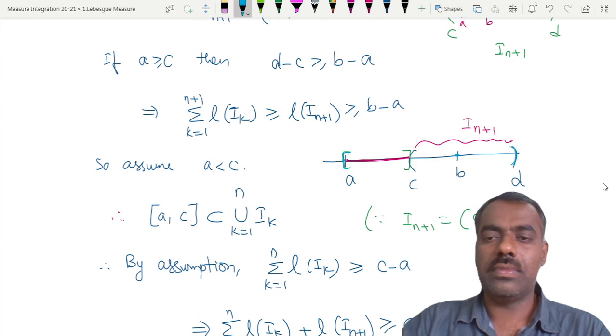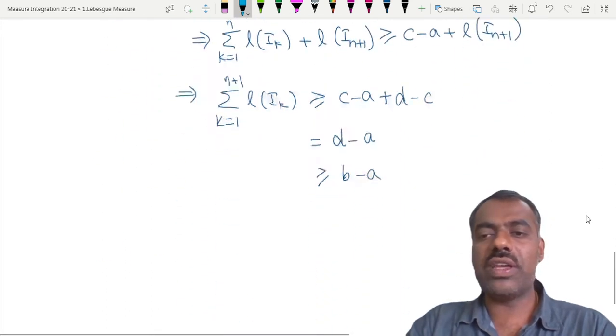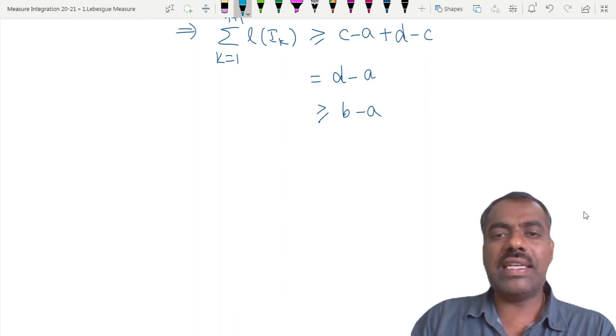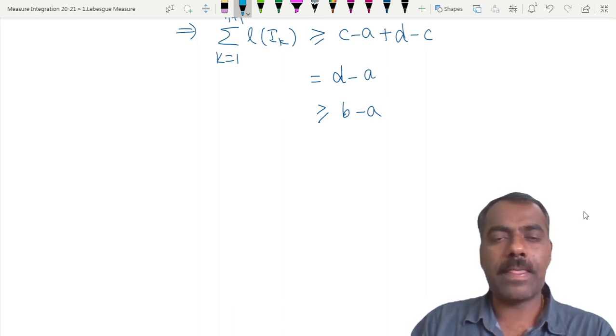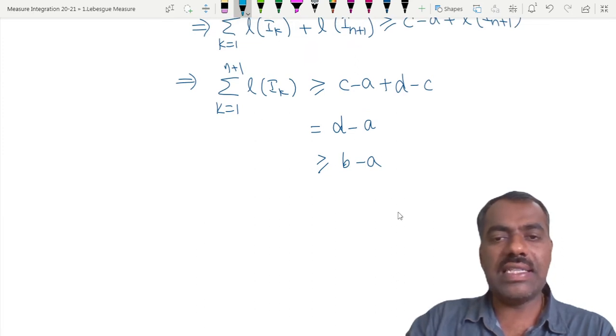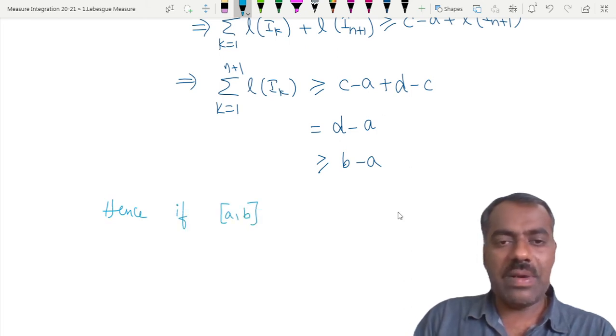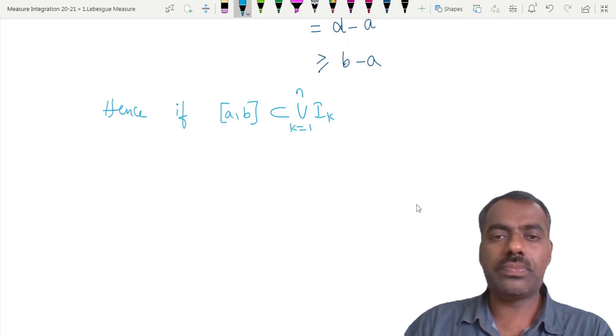Because b is strictly less than d, so therefore d minus a is greater than or equal to b minus a, right? So therefore what we have proved is that the sum of these lengths is also greater than or equal to b minus a. Hence we can conclude that if this interval [a, b] is contained in the union of I_k, k from 1 to n, then what we have proved?